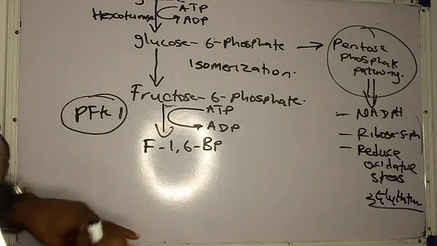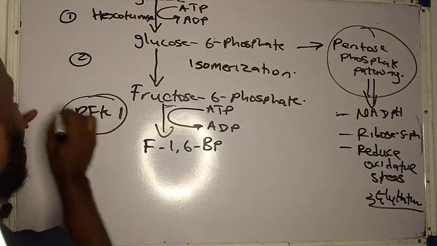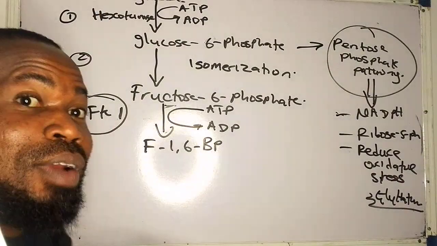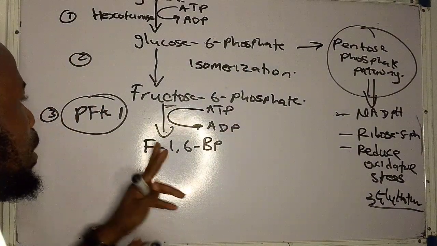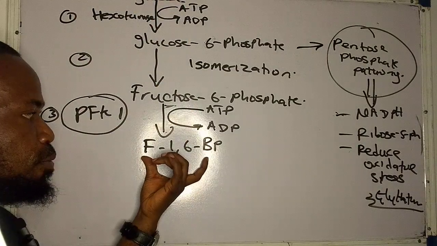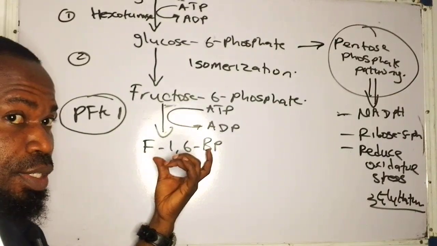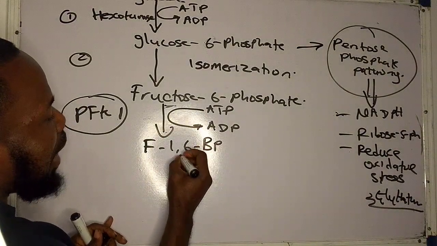So you can see so far we have taken how many steps? This is 1, this is 2, and this is the third step. So the third step of glycolysis is the committed step of glycolysis, and it's catalyzed by this enzyme. Now we succeeded in generating fructose 1,6 bisphosphate. Now, what will happen is that this fructose 1,6 bisphosphate now cleaves.